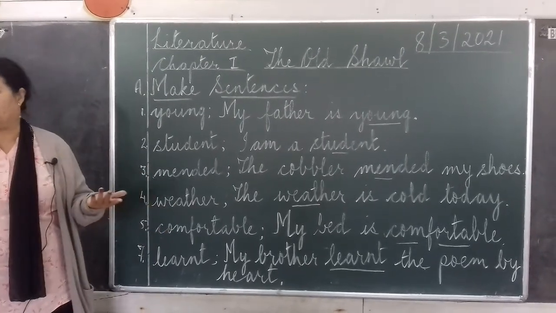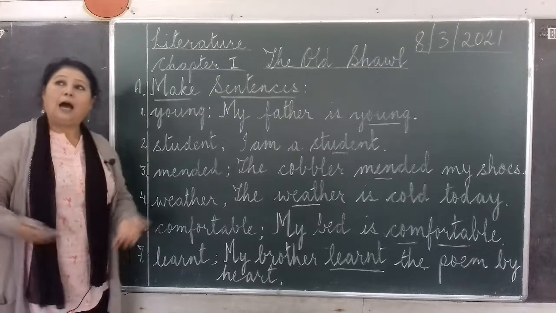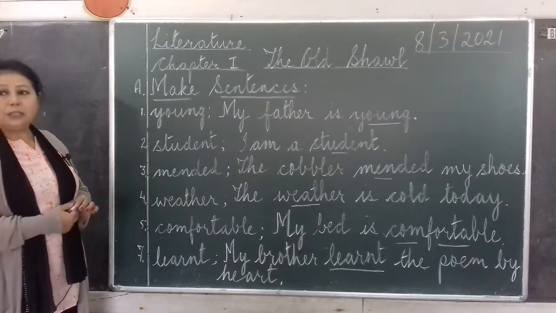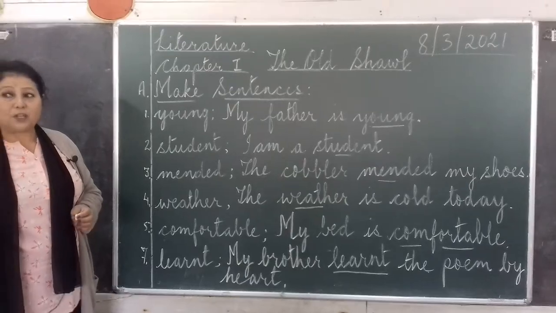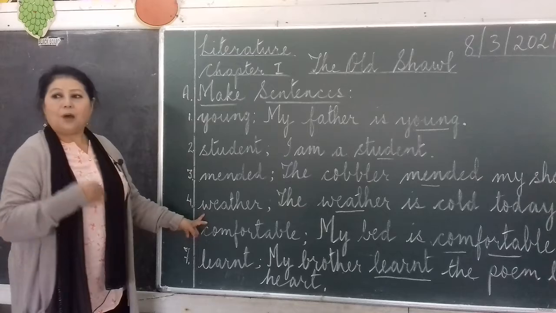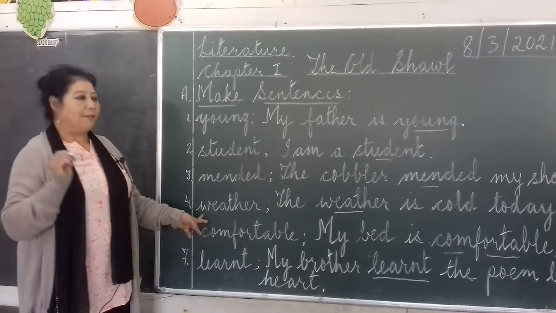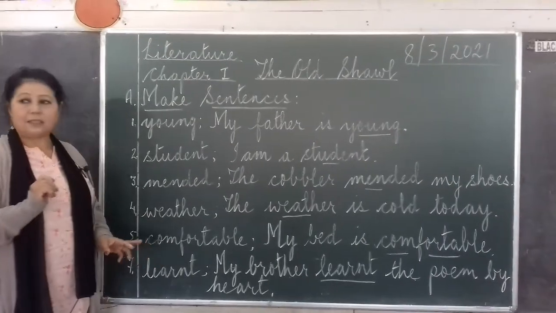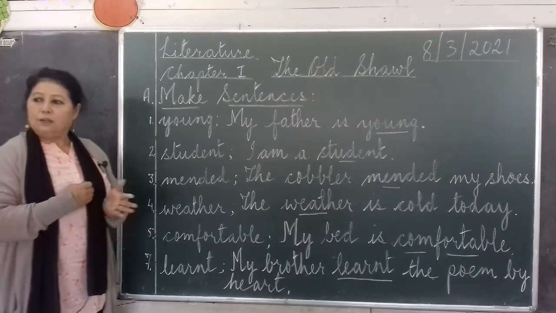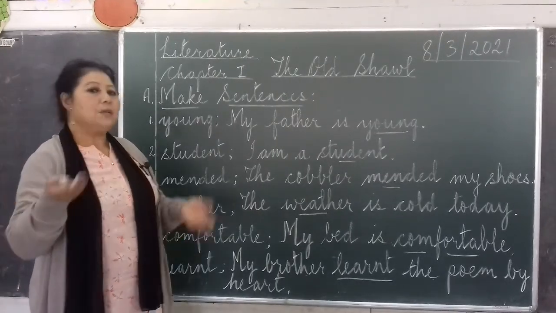How is the weather today? If I want to ask someone, how is the weather today? Then at the end of the sentence, what you have to put is a question mark. This is a question sentence, so if you ask a question, you have to put a question mark at the end. How is the weather today? Here you should not write a full stop because I'm asking you something.